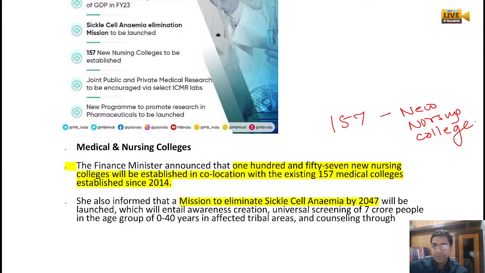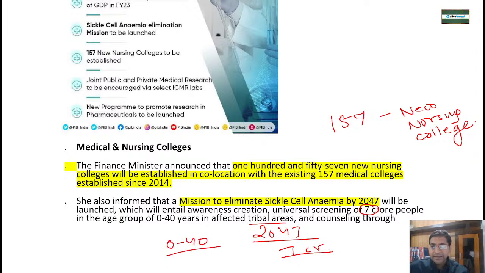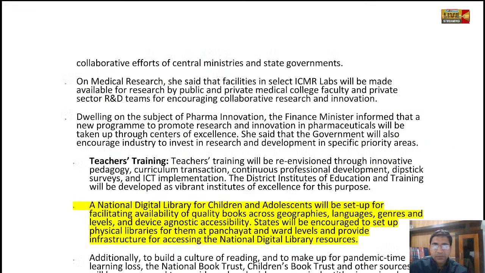Then sickle cell anemia. A mission mode will be adopted for that, and sickle cell anemia will be eliminated by 2047. That is why they wanted to generate an awareness campaign, with universal screening of 7 crore people. So here they have given exact data. By 2047 they want to remove sickle cell. 7 crore people screening will be done, in the 0 to 40 age group. Mostly they will be looking at the tribal areas, and they will be providing counseling with the central ministries and government.